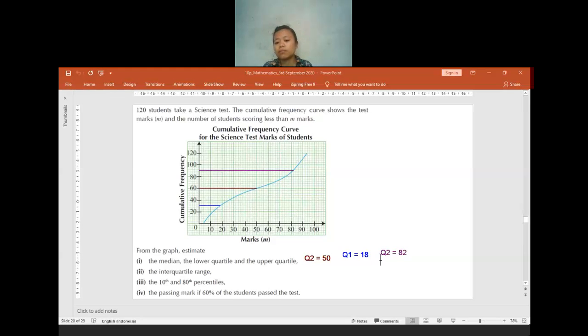Is there anyone having any question? Oh, Q2, Q3, sorry. Is there anyone who gets confused or still does not understand? Is there anyone? No? Okay.